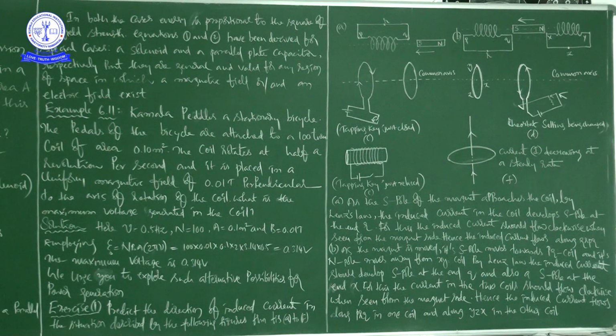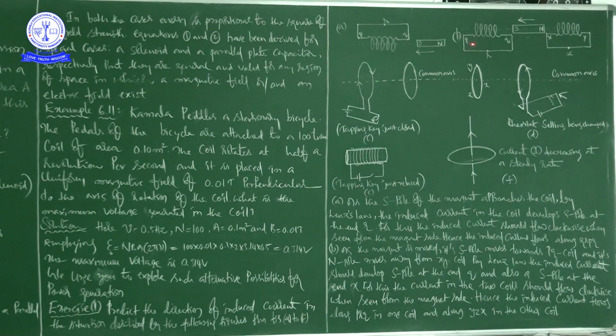For this, the current in the two coils should flow clockwise when seen from the magnet side, right? Because of this, to get S pole here and S pole here, the current in the two coils should flow clockwise when seen from the magnet side, full stop. Hence the induced current flows along PRQ in one coil, along YZX in the other coil.